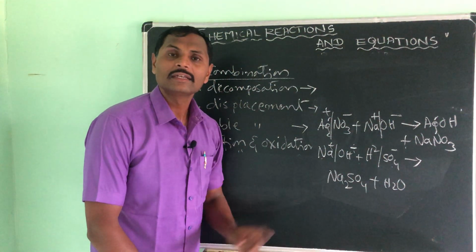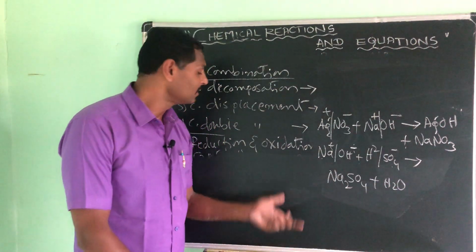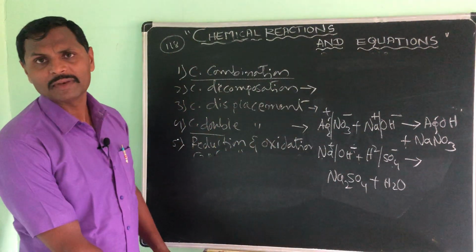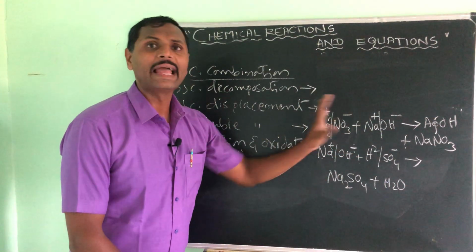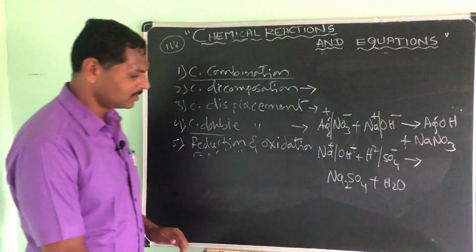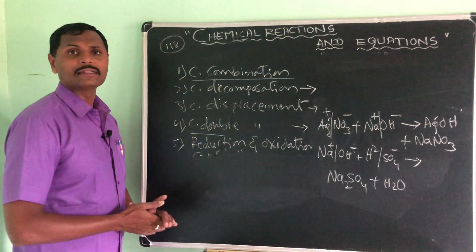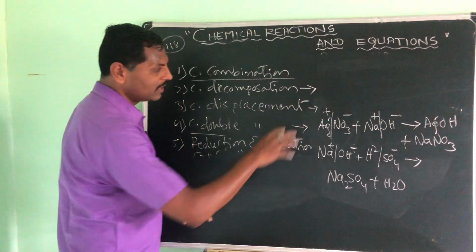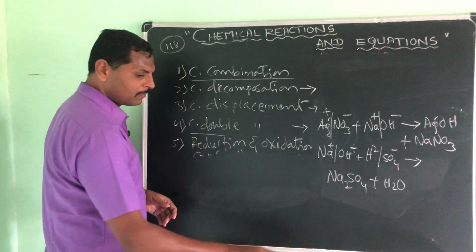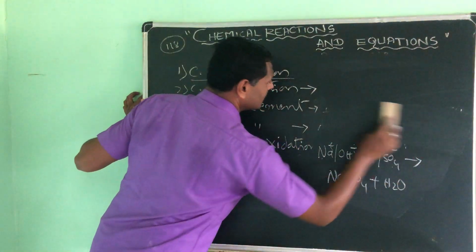Mutual exchange of ions in a chemical reaction, that is called chemical double displacement. Mutually they exchange, that is called chemical double displacement. I think a few more examples are there in the book. Please collect them. I have given only one or two examples. Please take a few more examples from the book.